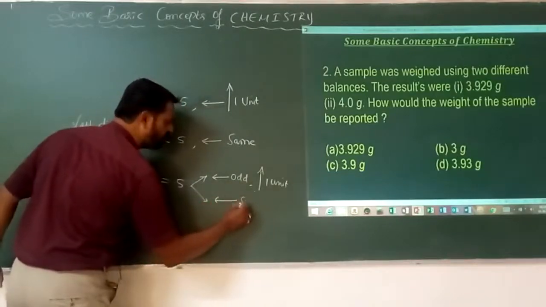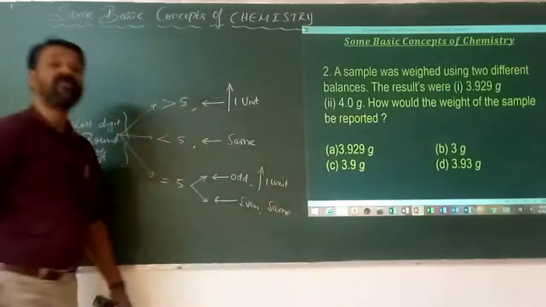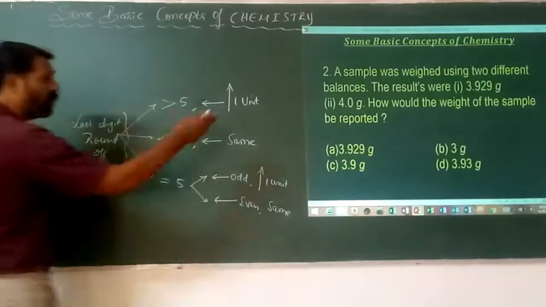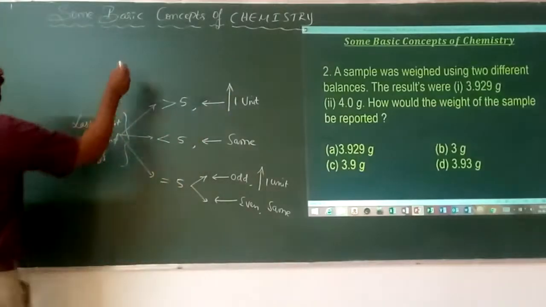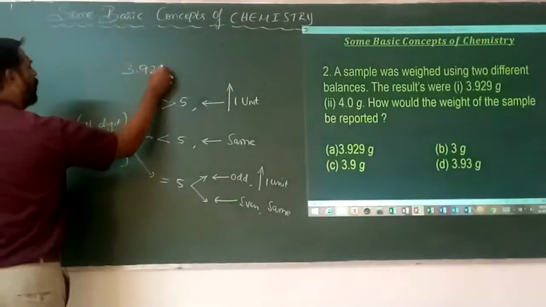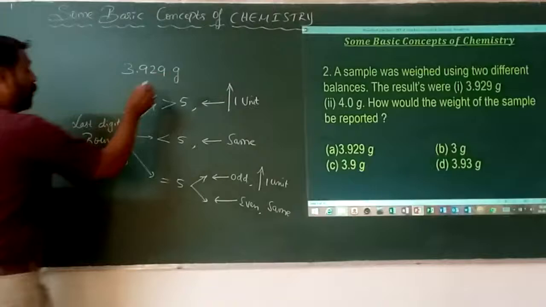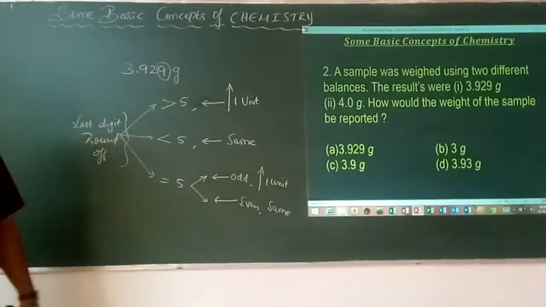Supposing the previous digit is even, the number remains the same. So we do not consider 4.0, because it is just an approximate value here. For that, I have to consider only the 3.929. Here, what is the last digit now? 9.